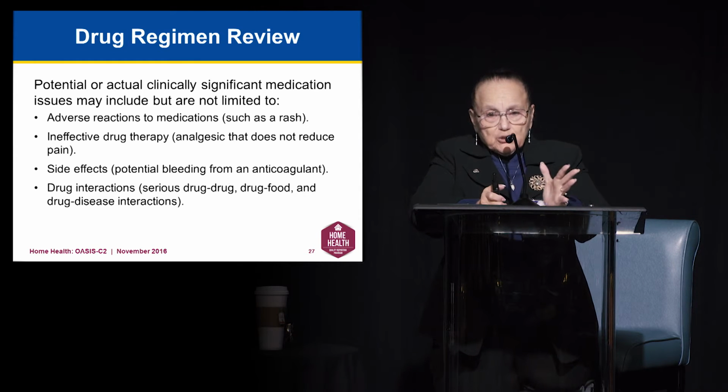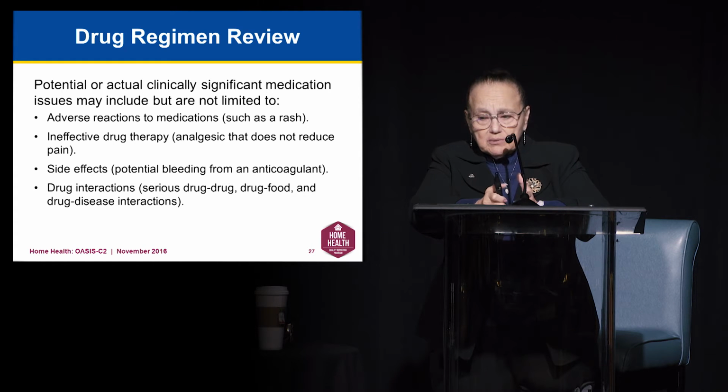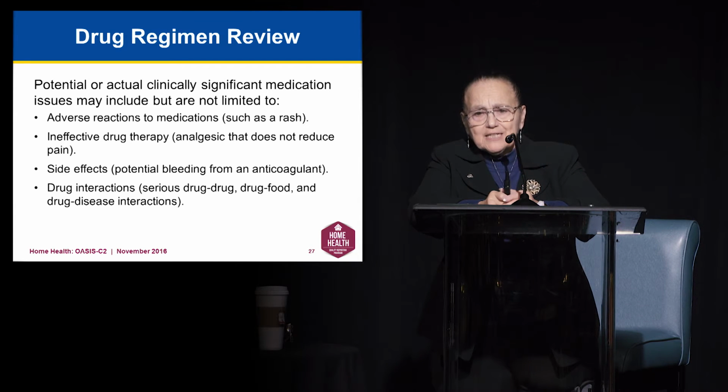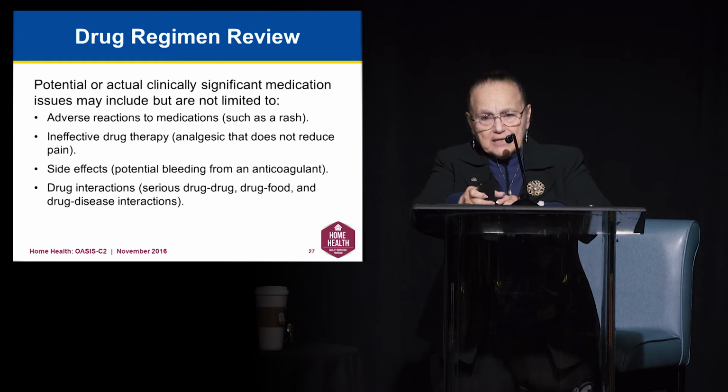These potential or actual medication issues could include, as some examples, an adverse reaction like a rash, an ineffective therapy, an analgesic that's just not giving them pain control, side effects, potential bleeding issues from anticoagulant therapy, drug interactions themselves, a serious drug-to-drug, drug-food, or drug-disease interaction.